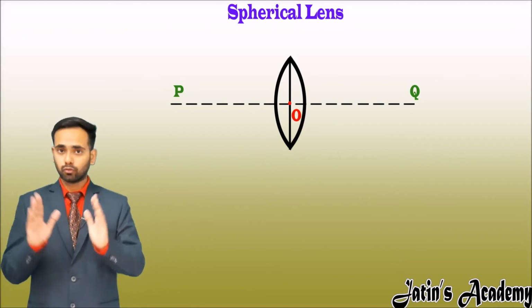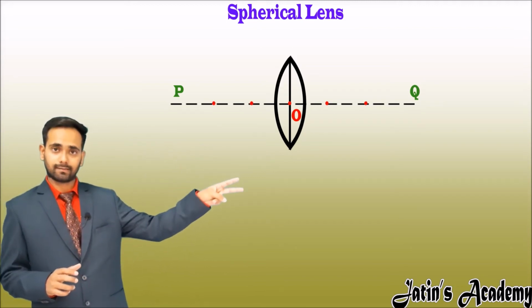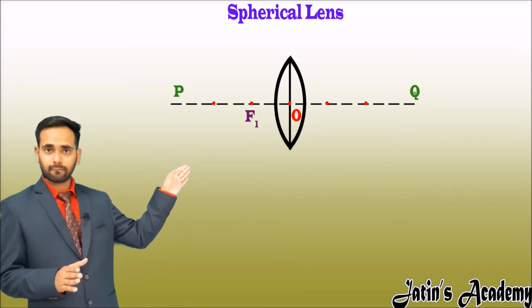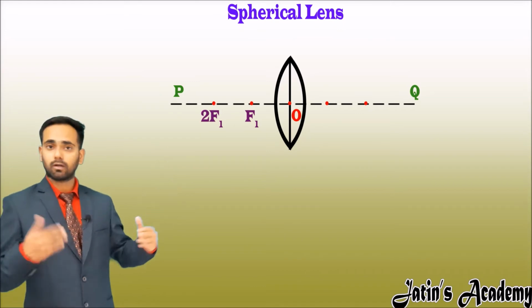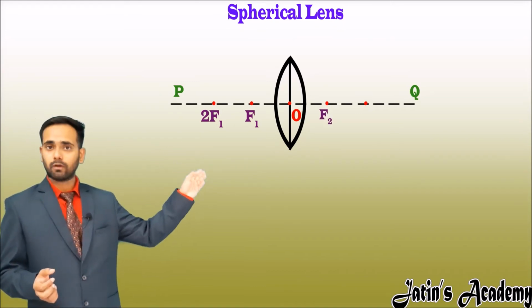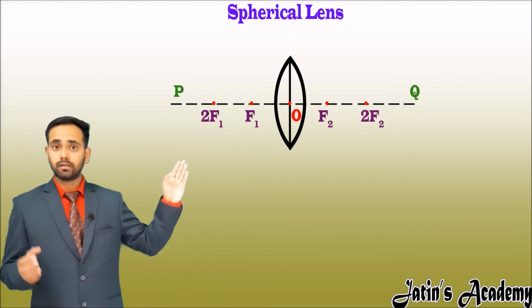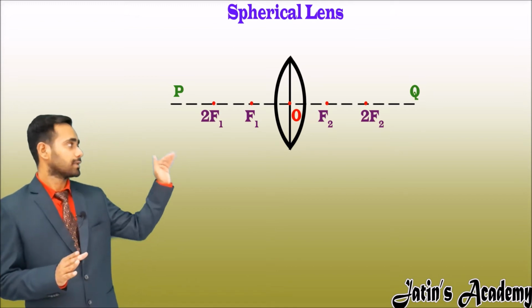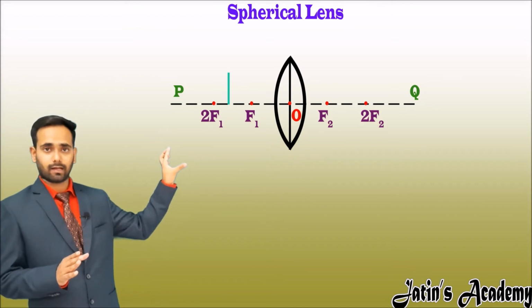Now make 2 points on the left hand side and 2 points on the right hand side at equal distance. These 2 points, the first point is f1, focus 1, and the second point is 2f1, double the focus, and on the right hand side we have f2 and 2f2. Now our diagram is completed. Now we have to place the object. We have to place the object above the principal axis, say a 1 centimeter line.